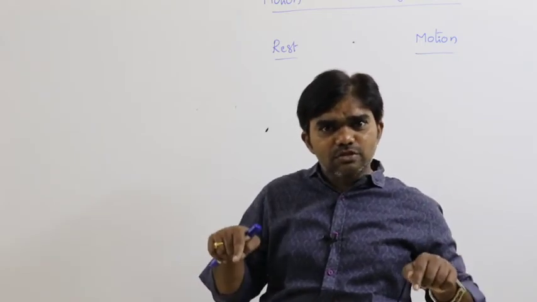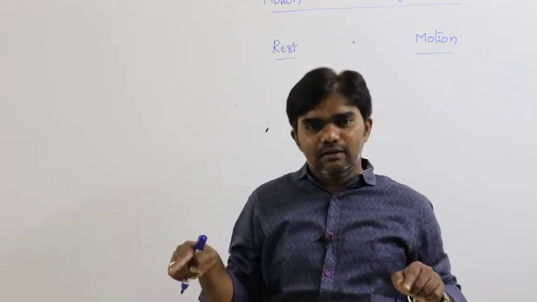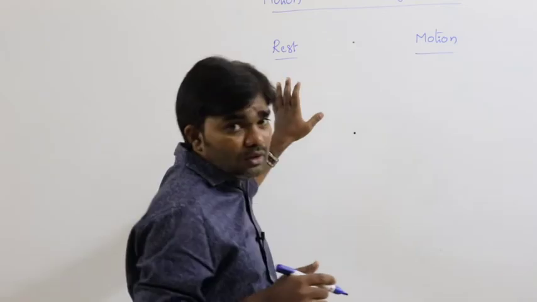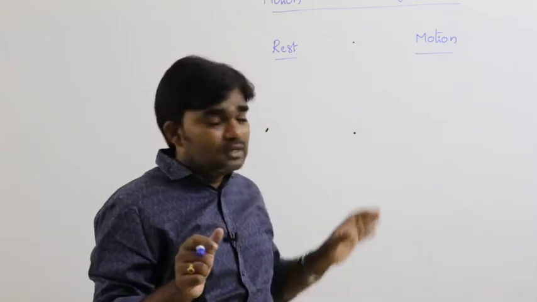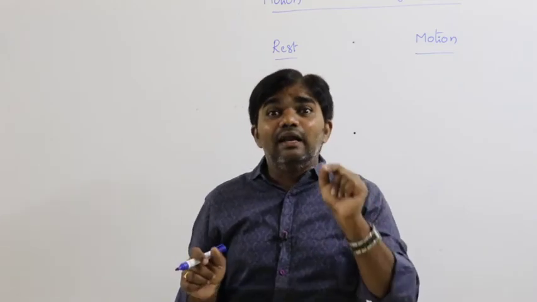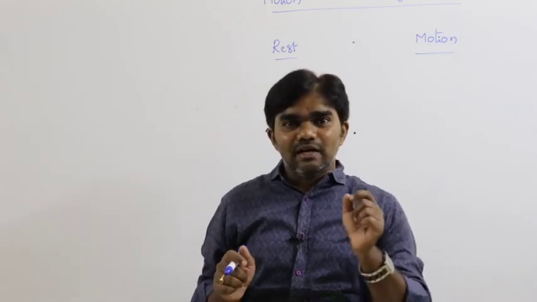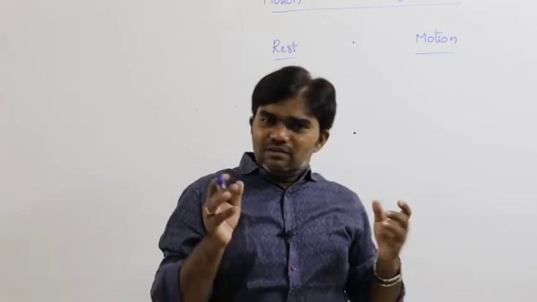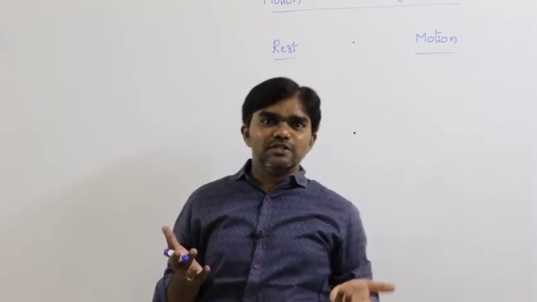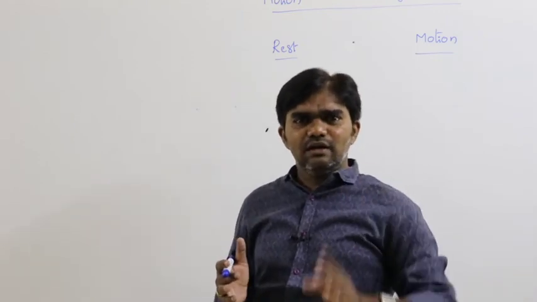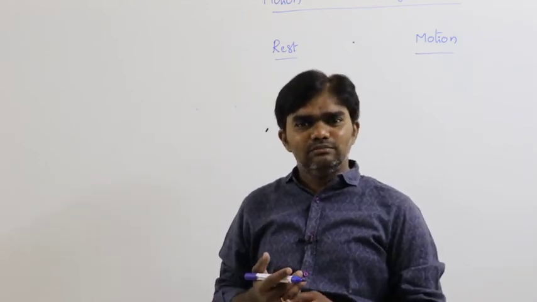It is not possible to say good or bad. So that is why here also comparison is a must. That is why rest and motion are called relative terms. Relative in the sense, in Einstein's special theory of relativity, everything in this universe is almost relative.